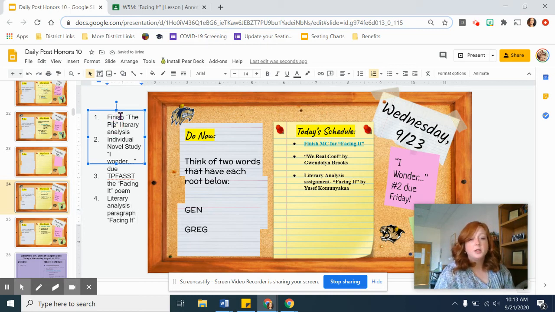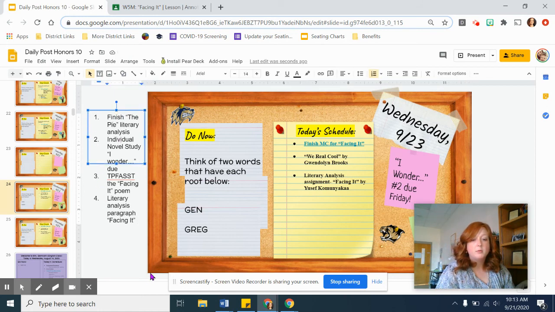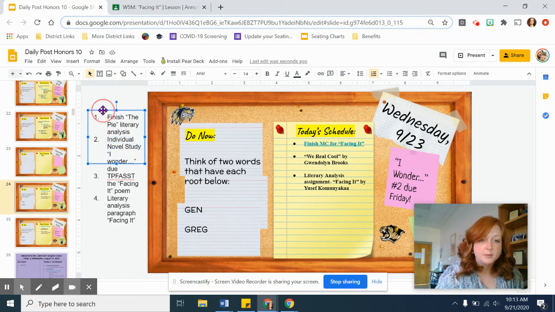Okay, so this is the gist of it right here. This is what you should be working towards. Start here. Once you get that done, then worry about this. And this is in order of priority too. So first things first, the PIE literary analysis.